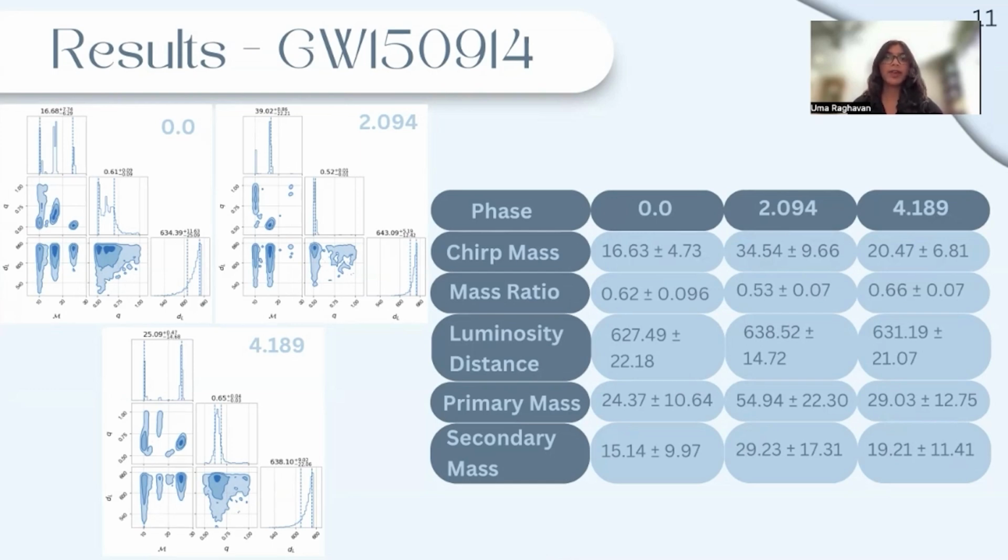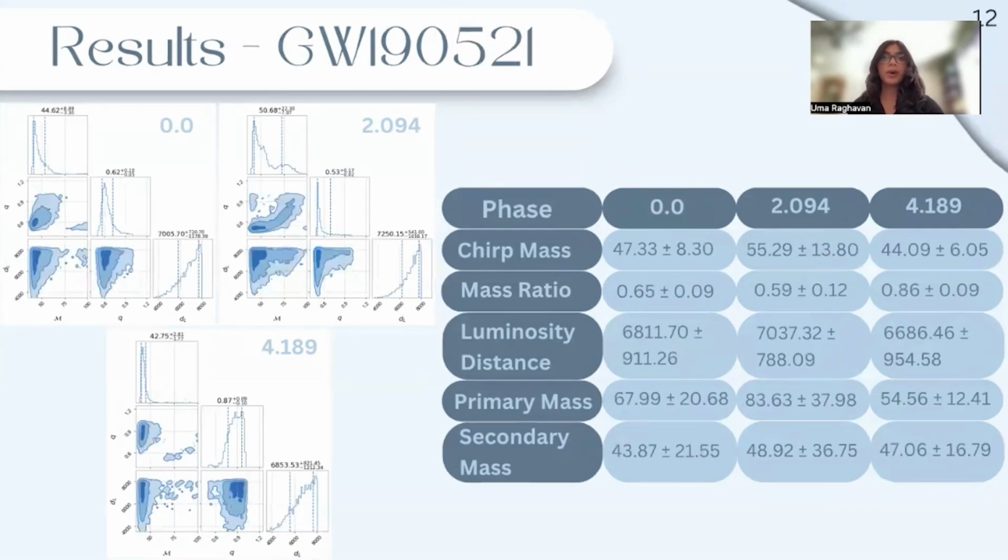In the case of GW150914, the mass is already different from the true value, but just changing the phase from 0 to 2π/3 caused the chirp mass, and therefore the black hole masses, to jump up significantly. However, bringing the phase to 4π/3 caused the masses to return to a similar area to where it was when the phase was 0. The luminosity distances followed a similar pattern, though at a smaller scale. The mass ratio, however, does the opposite, since it goes down when the phase is 2.094.